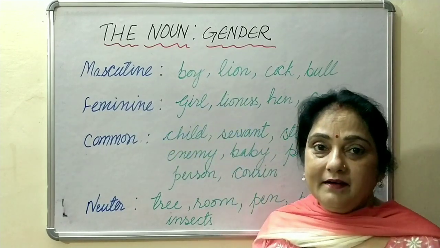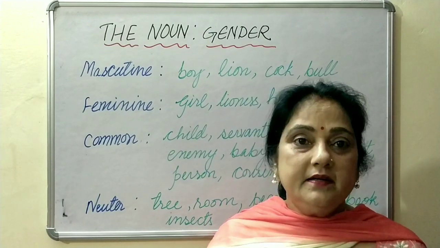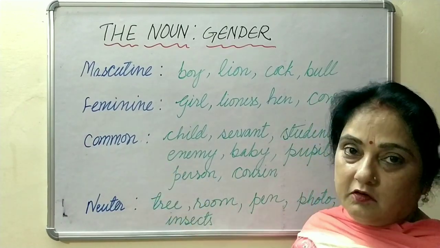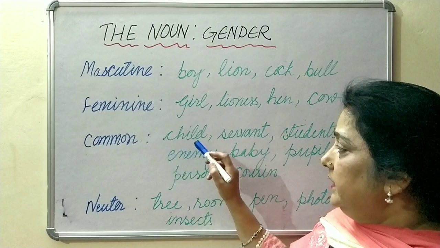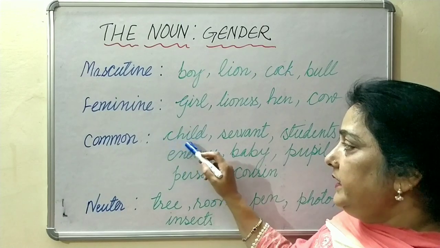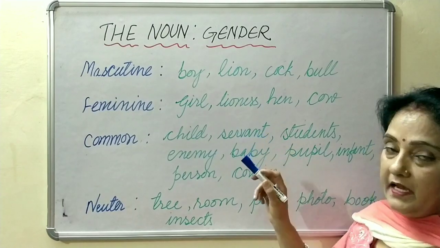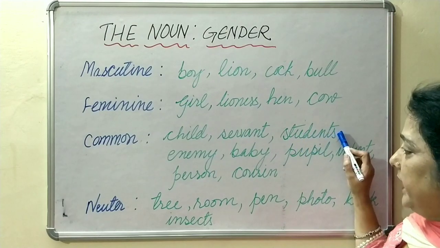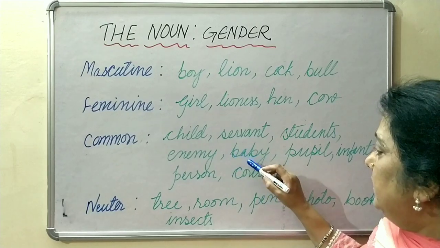Now, we also have some common gender. Common means you cannot make out whether it's a masculine or feminine. For example, child. Any child, girl or a boy, we call child. Servant can be male or female. Students, girls and boys. Then enemy can be a male or female. Now baby.